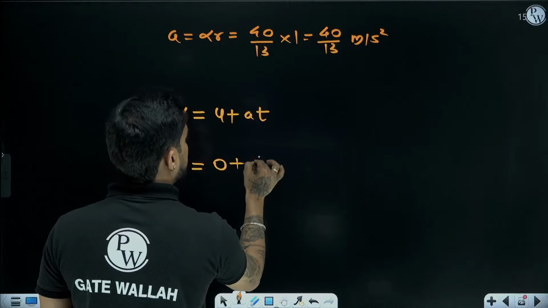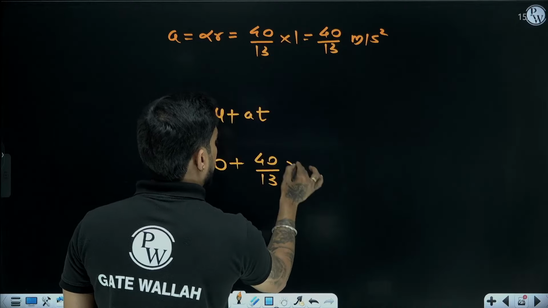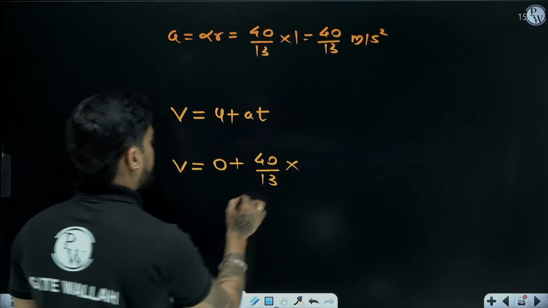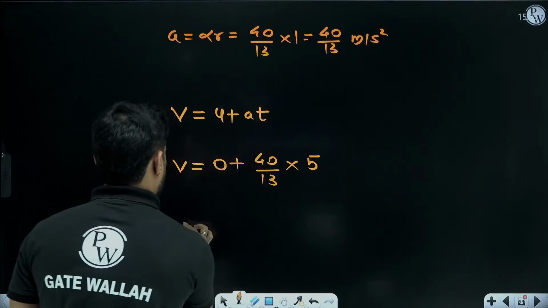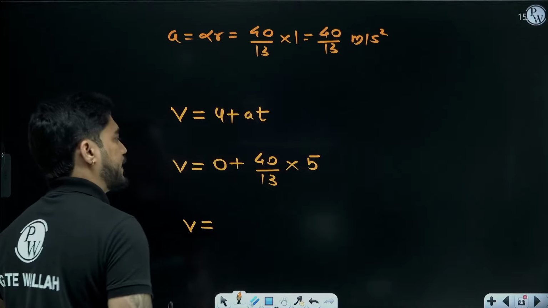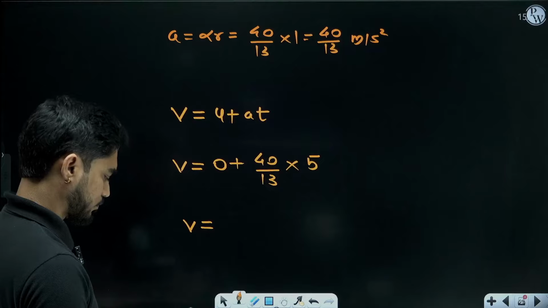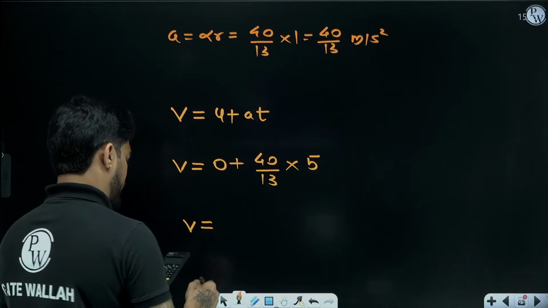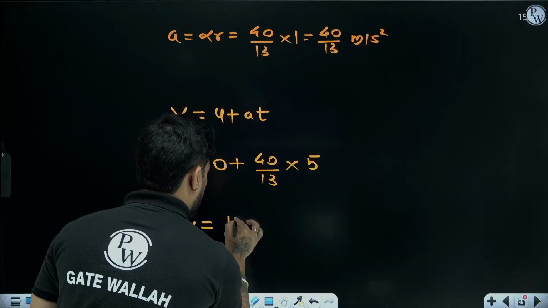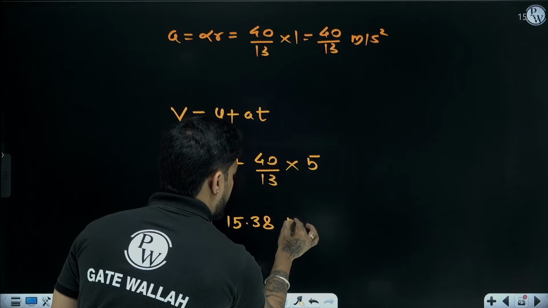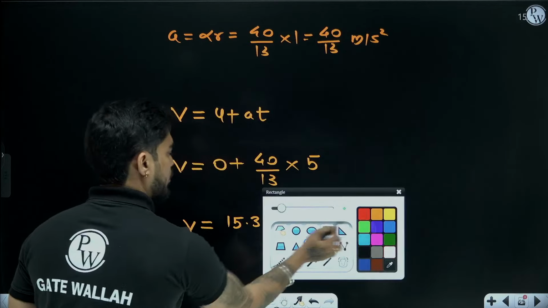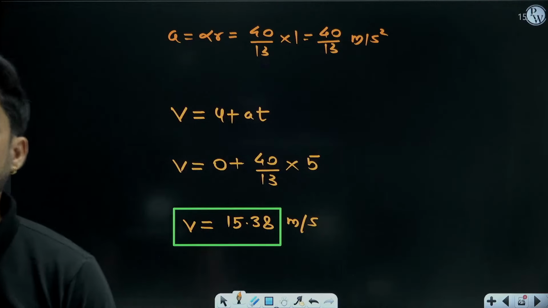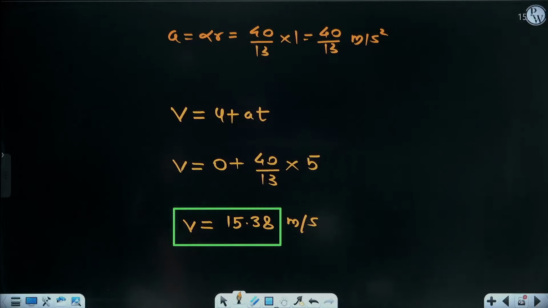Initial velocity is 0 and time is 5 seconds. So what is the final velocity of the cylinders? 15.38 meter per second. Both cylinders will have 15.38 meter per second velocity.